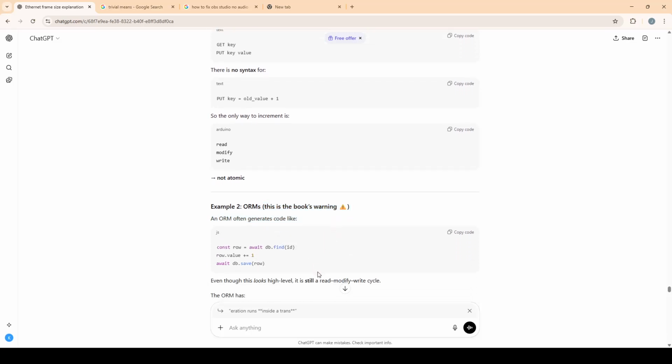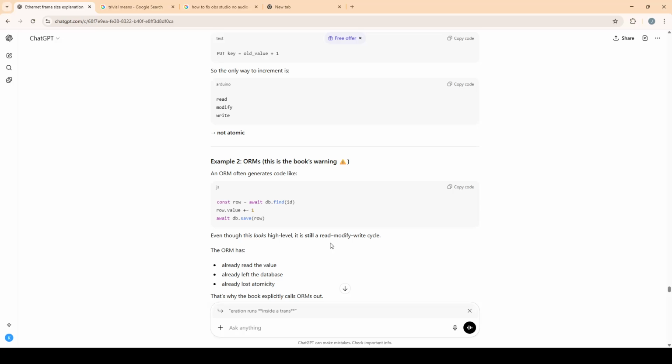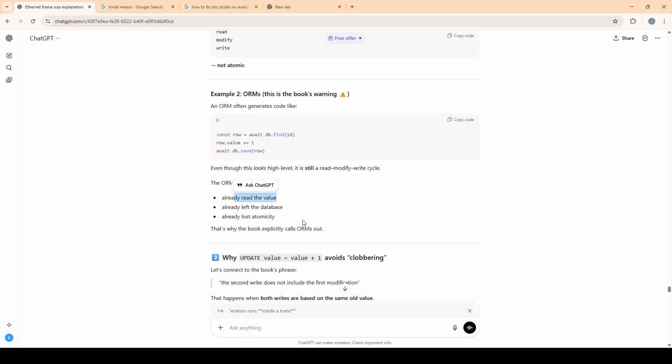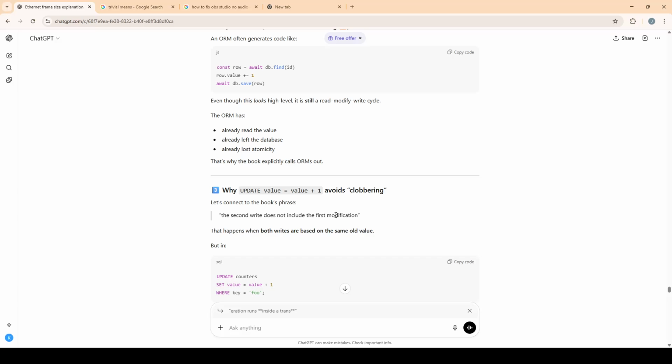Example 2: the ORM, which is what the book is warning about. An ORM often generates code like const row = await db.find(id), then row.value += 1, which has the same syntax as a Python increment, then await db.save(row). So you're putting it under application control. Even though this looks high level, it's still a read-modify-write cycle. The ORM has already read the value, already left the database, and already lost atomicity. That's why the book explicitly calls out ORMs.